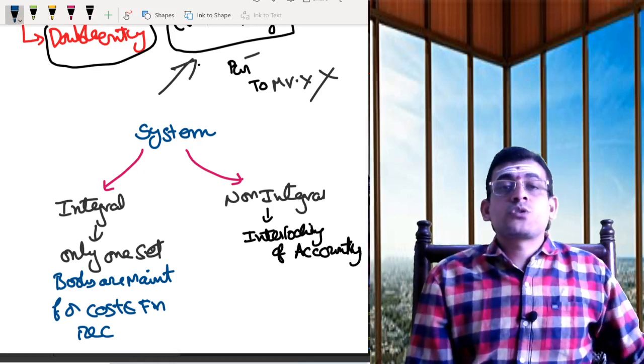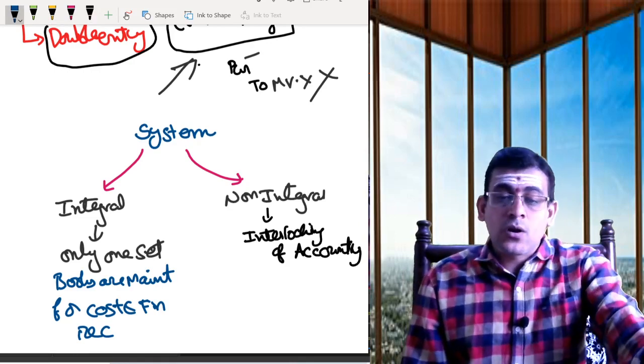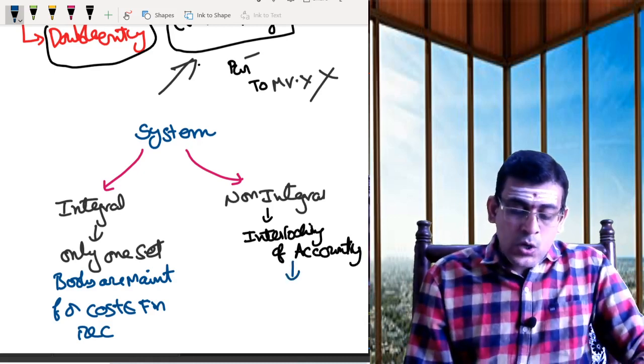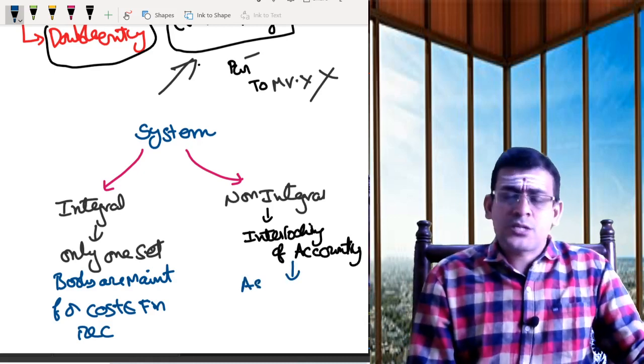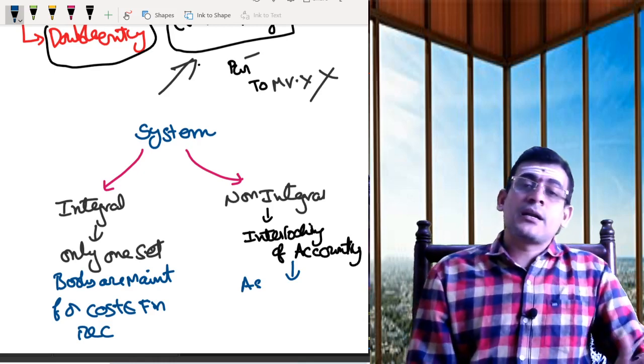Now let us see the definition given by Seema London for interlocking of accounts. It defines interlocking as a system. We are discussing that integral is a system, non-integral is a system.